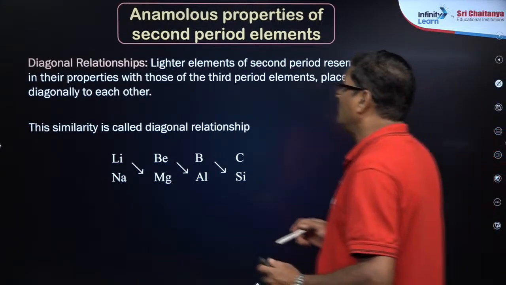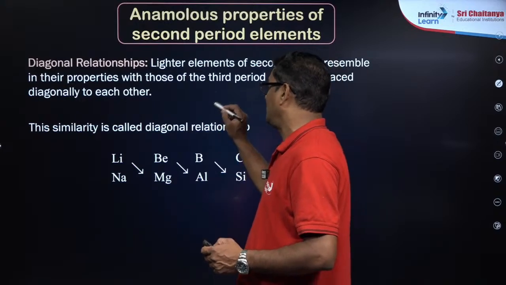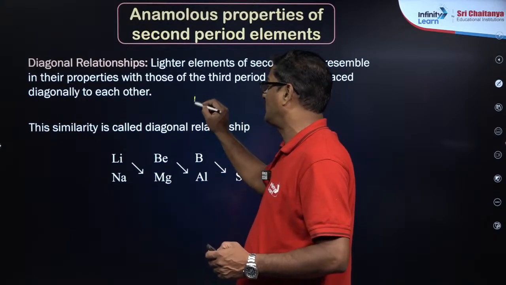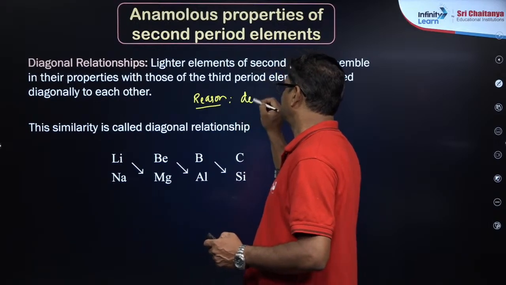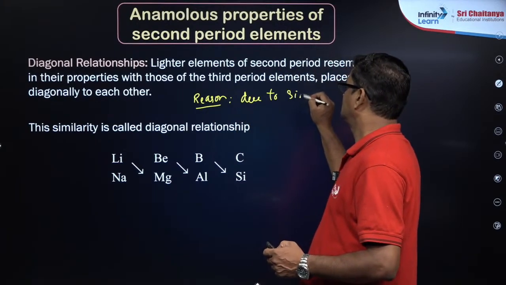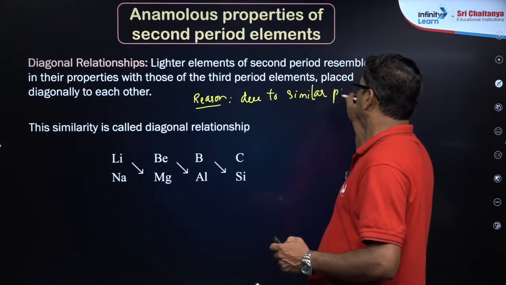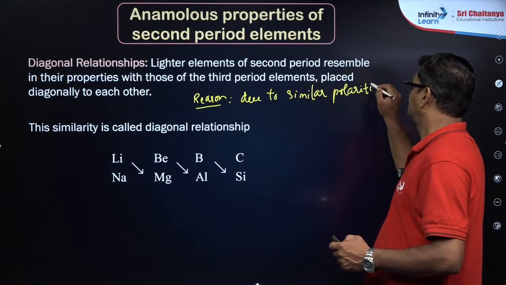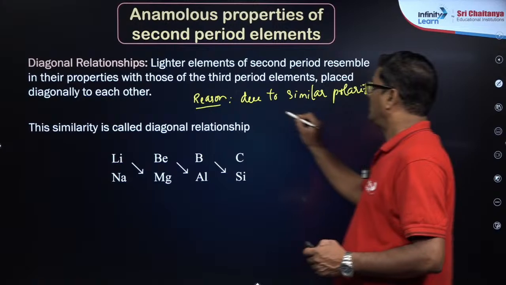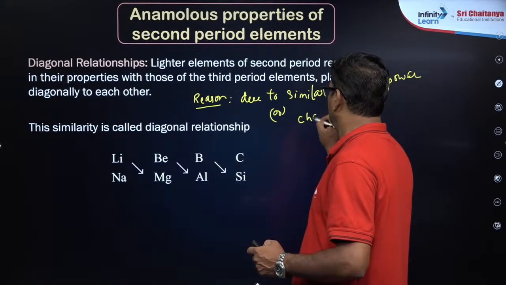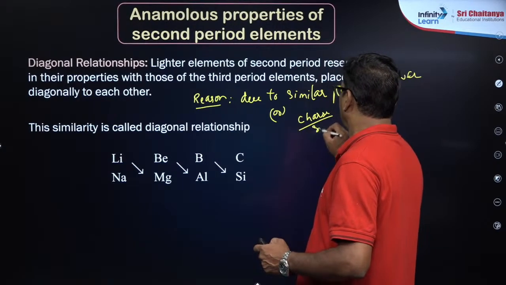The reason behind the diagonal relationship is similar polarizing power, or you can also say charge to size ratio.